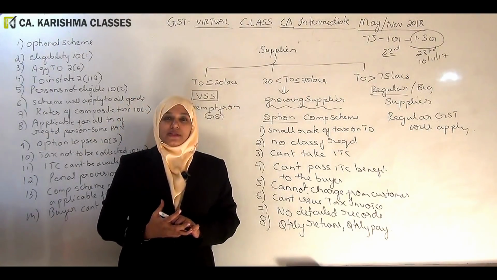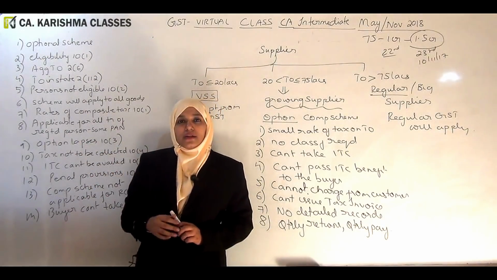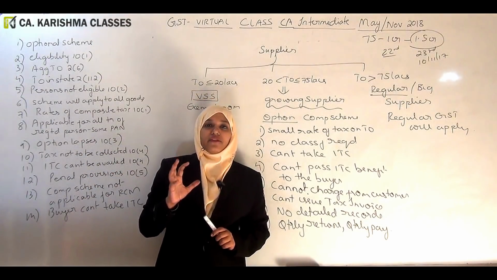Now it is time for us to understand the scheme in detail. I told you Section 10 has 5 subsections.